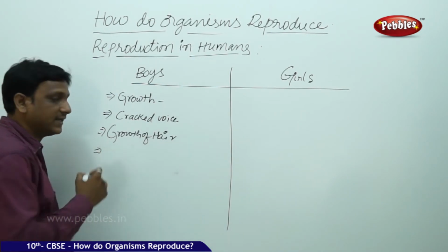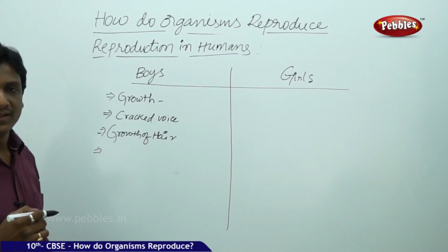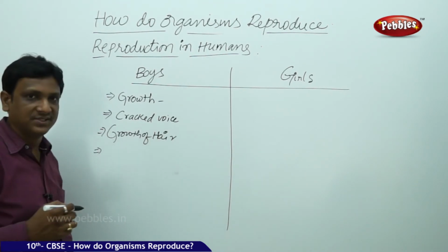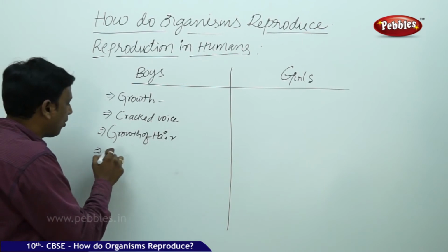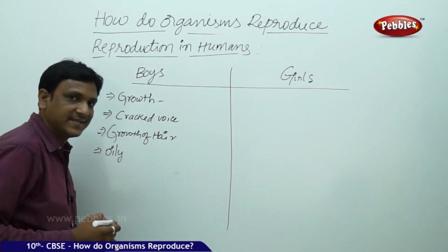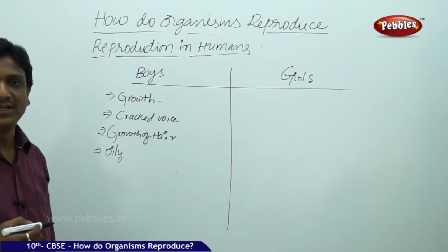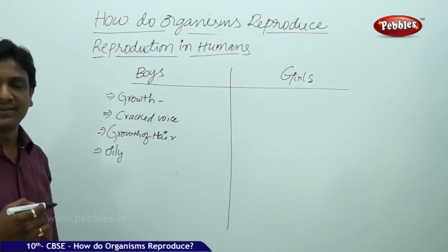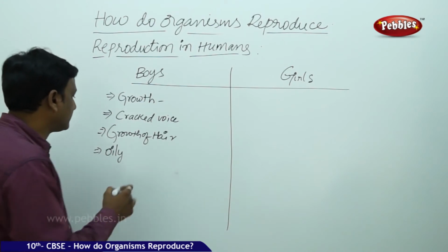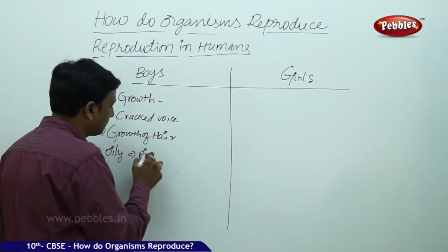So, growth of the hairs. This is also observed: the skin becomes oily. More sebum is secreted in the skin. Because of overproduction of oil, the skin may attract more and more bacteria and sometimes may lead to pimples.